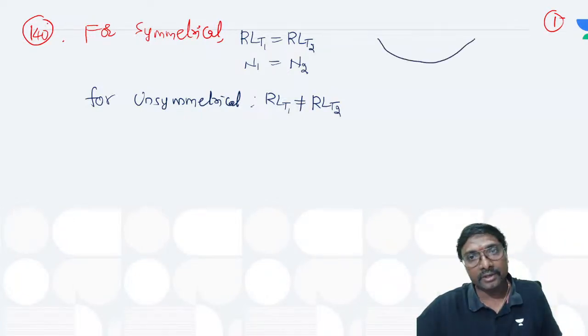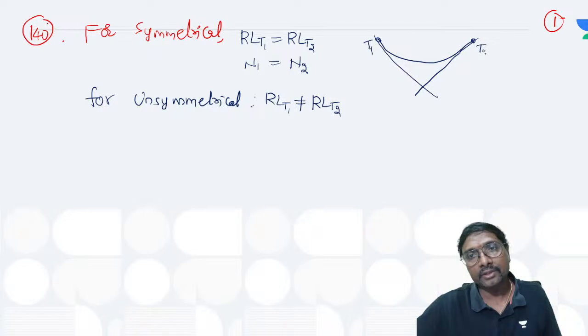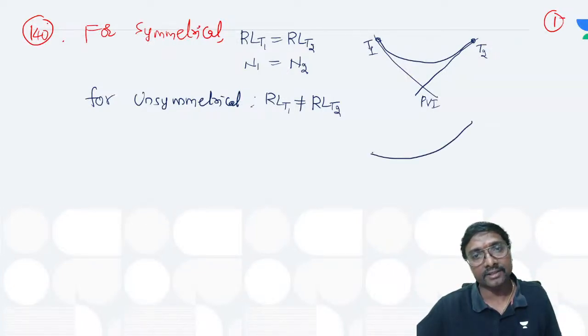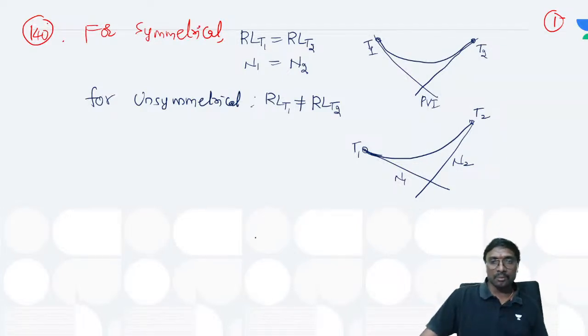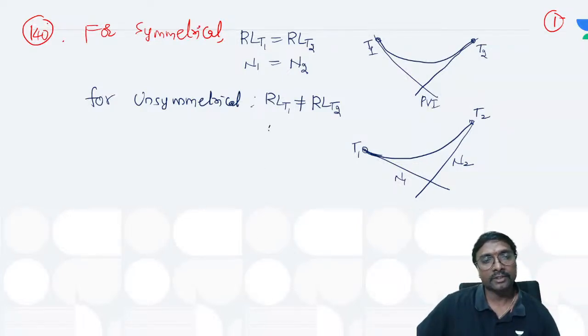This is your symmetrical valley curve. This is the first tangent point, this is your second tangent point, and this is your point of vertical intersection. Now an unsymmetrical curve will be like this. Just as an example, this is your first gradient n1 and this is your second gradient n2. For unsymmetrical, both tangent points are not at the same level. So n1 will not be equal to n2.